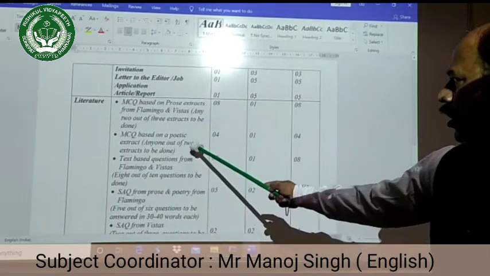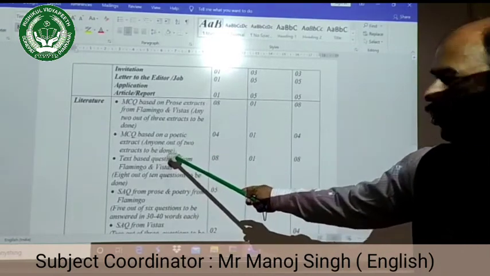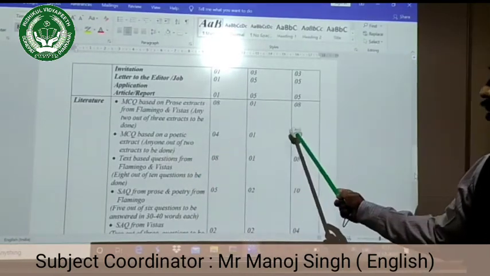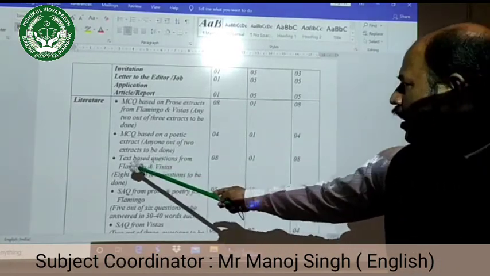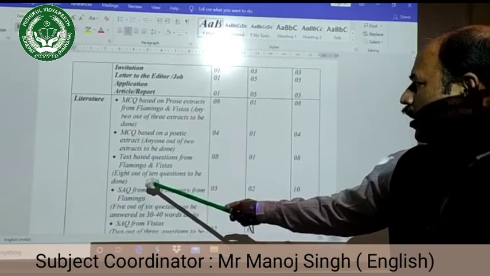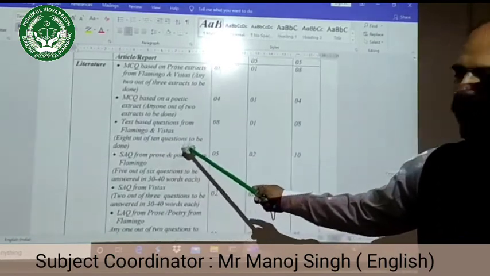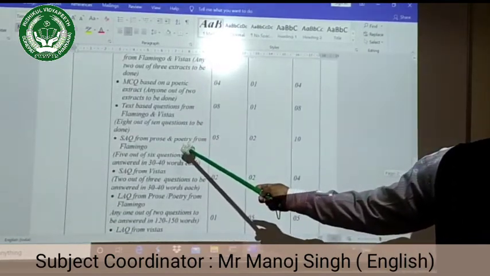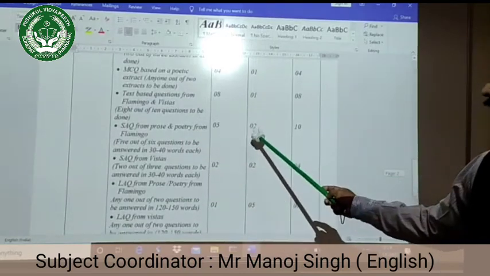Next, there will be a poetic extract from the poems taught to you, and there will be 2 extracts to be done. Okay, and it carries 4 marks. Then you have text-based questions from Flamingo and Vistas. You have to do 8 questions out of 10,